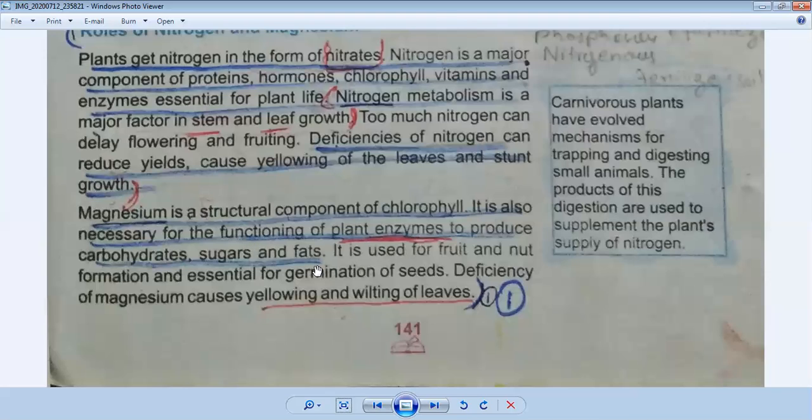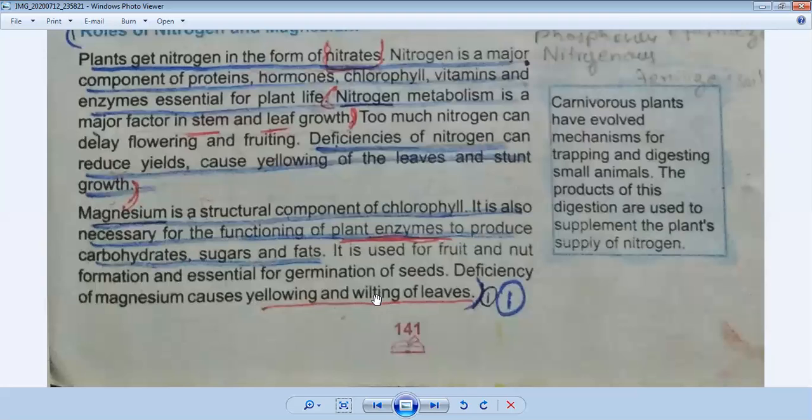Okay, now we will discuss the effects of deficiency of magnesium. If there is a deficiency of magnesium in the body of a plant, what would happen? Deficiency of magnesium causes yellowing and wilting of leaves. Its main symptoms are that leaves begin to yellow and wilt. It means they begin to twist. They will not stand properly.